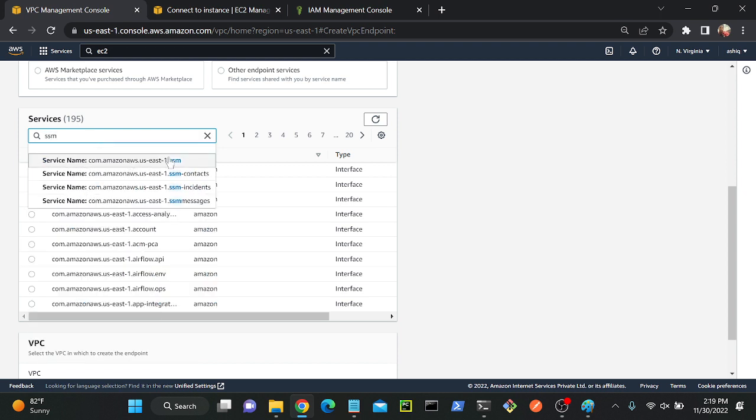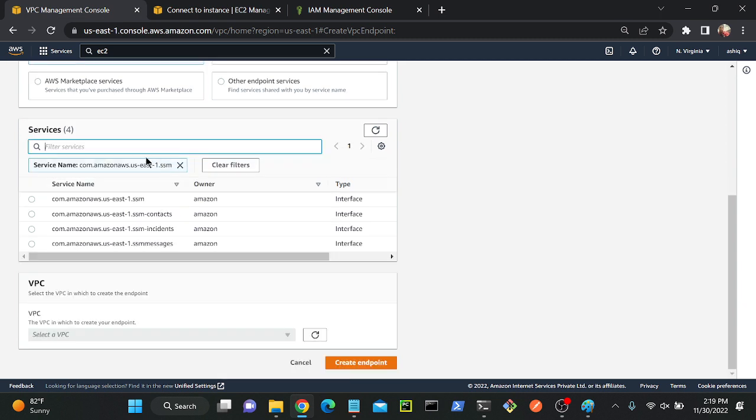So we have SSM, we have SSM contacts, we have SSM incidents, we have SSM messages, right? So first we have to create this SSM endpoint. Then we will create this SSM messages endpoint. So this is for communication, and this is for SSM. We have to create two endpoints. One is for SSM, another one is for communication. For example, I want to communicate with my server, right? Continuously I want to communicate. So that's why I have to create two endpoints.